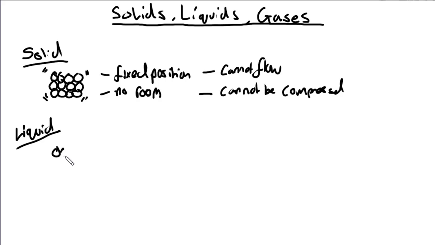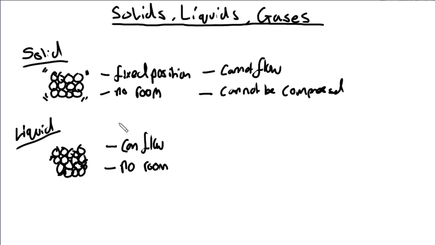So now if we take a look at the liquid, the arrangement of particles are similar in that there is not much room between each particle. However, there is sufficient kinetic energy available within the particles to allow slight movements. So they aren't just vibrating in a fixed position like the solid, they are able to move around and flow. So the particles can flow, liquids can flow. There is also no room, as like the solid, for compression.